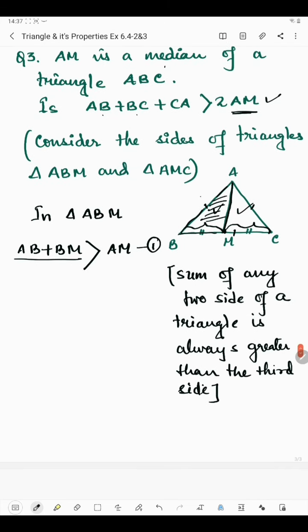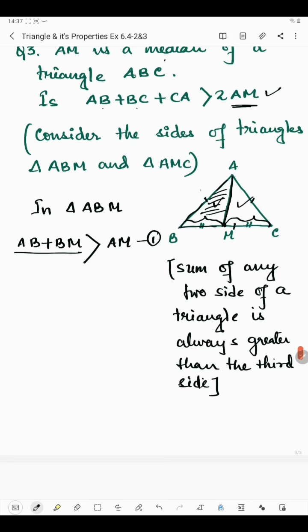Similarly, we will write from triangle ACM, this triangle. So in triangle ACM, we'll take AC and CM, the two sides, and put the greater than sign. The sum of two sides is greater than the third side. Again we'll take AM as the third side. So this is equation 2.